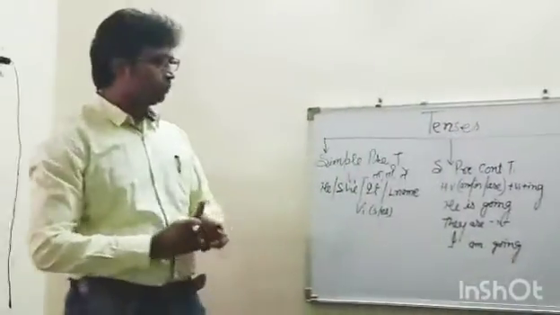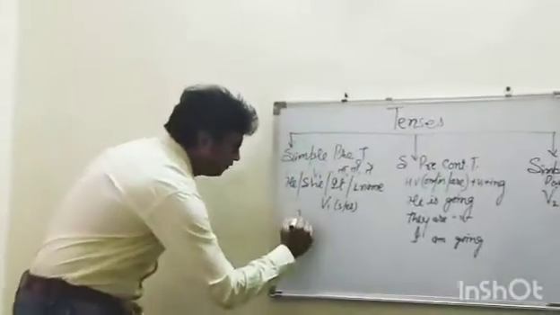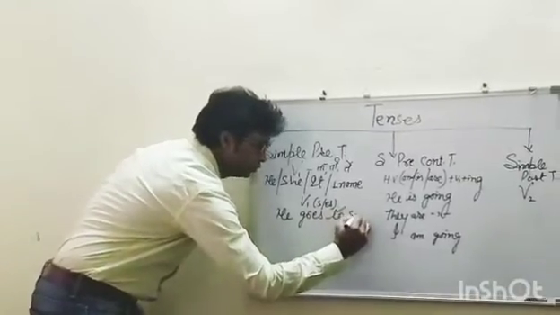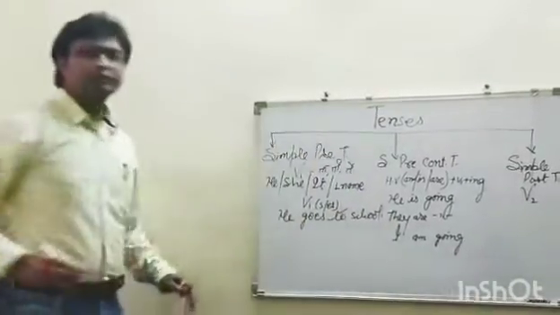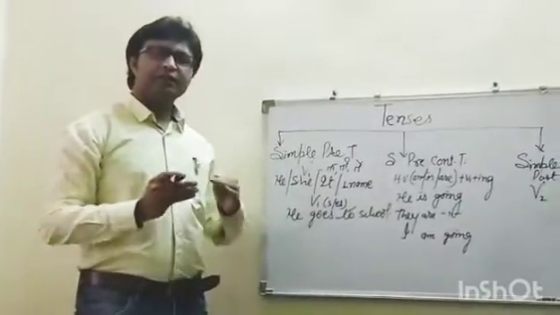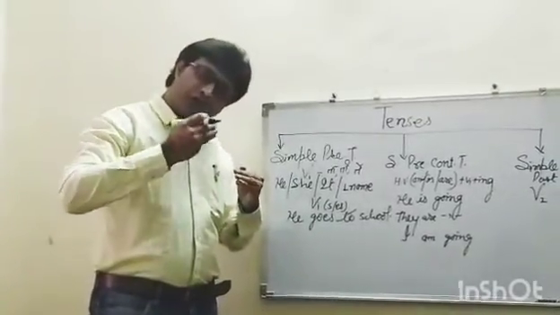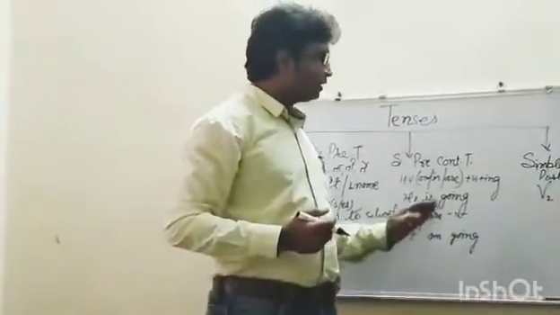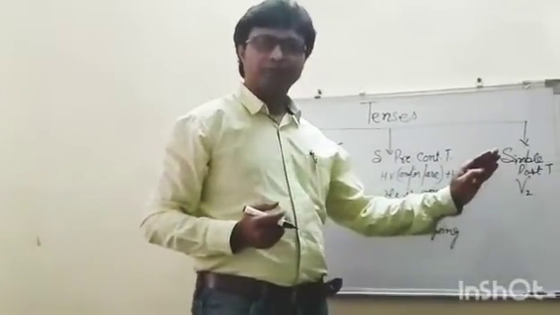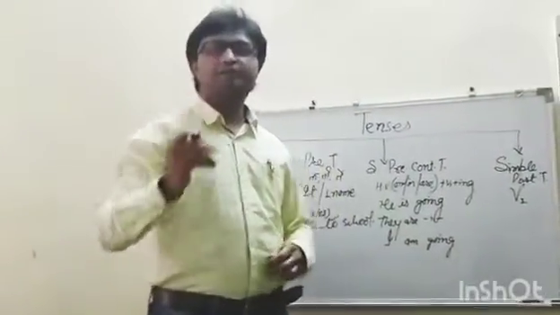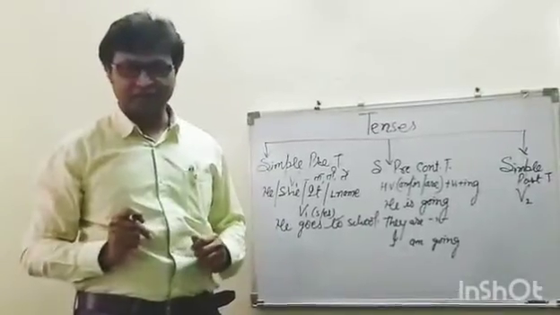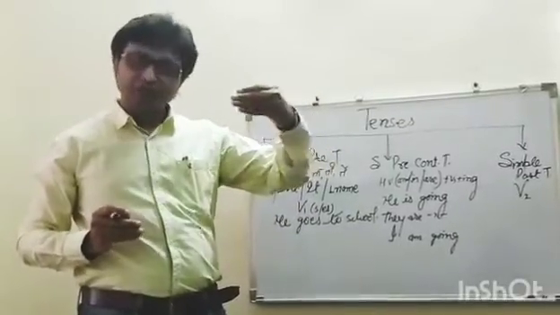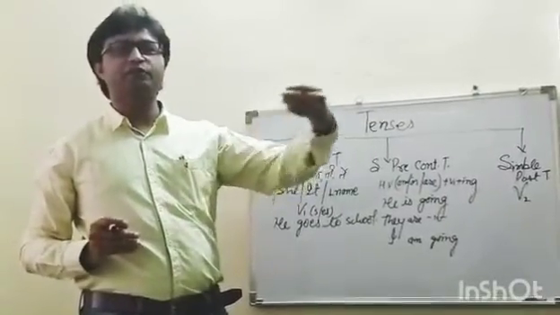Now, what difference actually we should understand is, when it is simple present tense, we say he goes to school. This means वो स्कूल रोज जाता है या हमेशा जाता है. But when we say he is going to school, that means at the time of speaking he is doing that action. For example, your son is now moving towards school. So you can say my son is going to school.